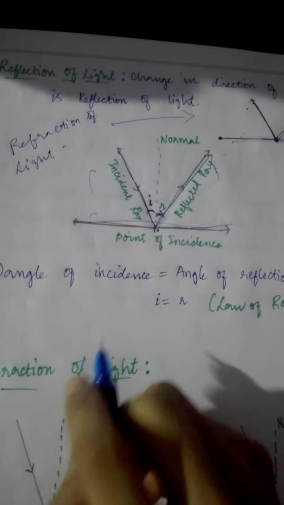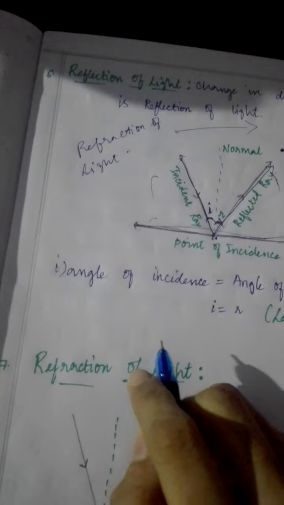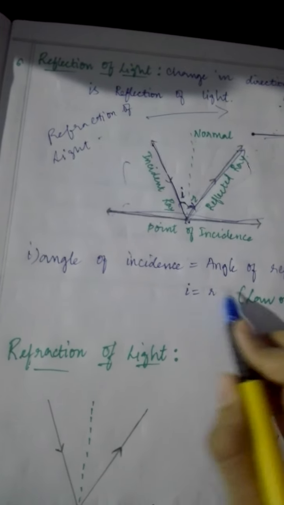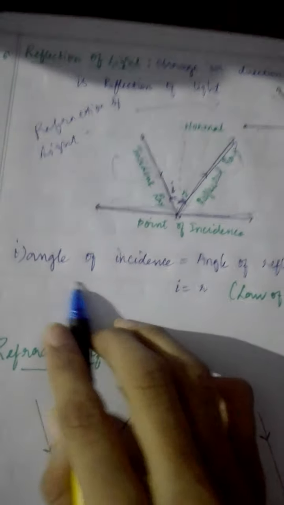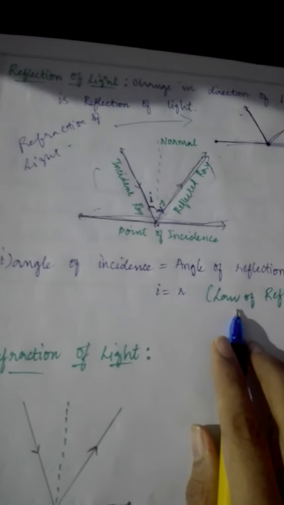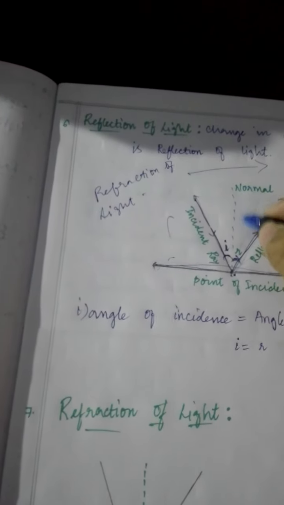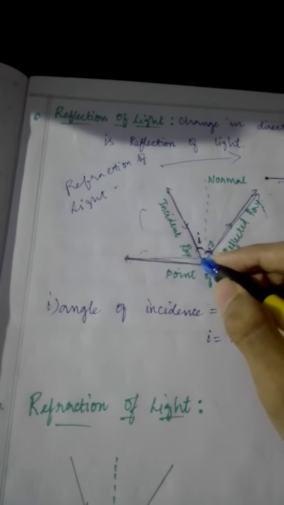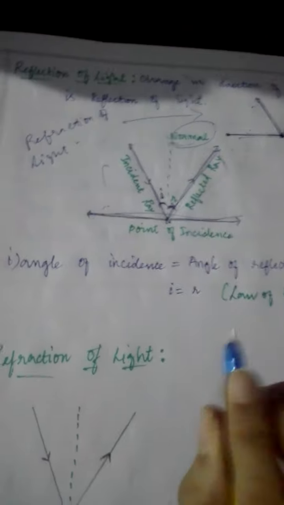In the question paper they may ask you what is angle of incidence I and what is angle of reflection R. They may give you these and tell you what is I and R. Do you understand? And the perpendicular line which is striking the ray, that is called the normal.